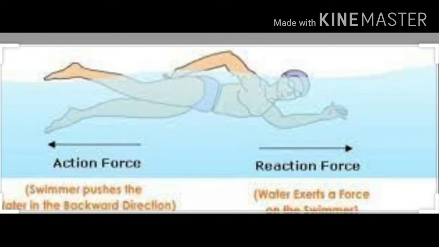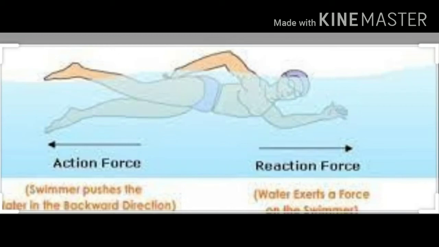Therefore we can easily know that the water also shows its reaction, and in turn, because of the reaction of the water, it pushes the swimmer in the forward direction. Since the swimmer pushes the water in the backward direction, therefore the water pushes him in the forward direction. Here also we can see one is the backward direction, another is the forward direction. So because of these opposite directions, the swimmer can easily swim.